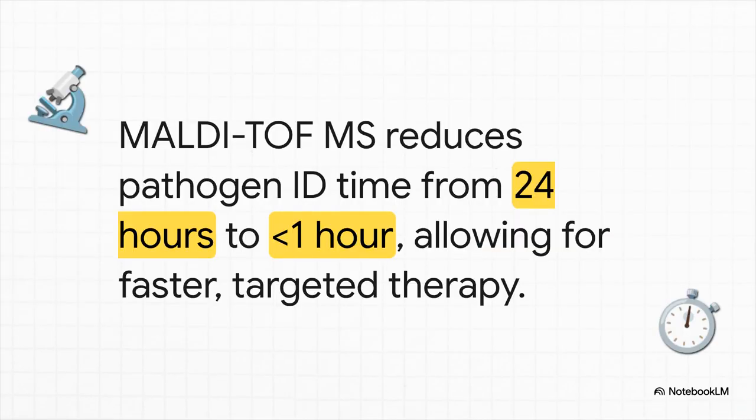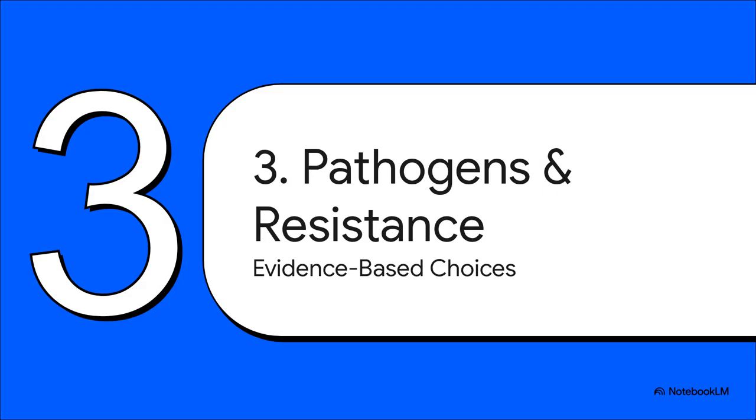And once that sample hits the lab, oh man, technology has been a complete game changer. This thing, MALDI-TOF mass spectrometry, it's like a high-speed fingerprint scanner for bacteria. What used to take a full 24 hours to identify a pathogen can now be done in less than an hour. That kind of speed is revolutionary. It means getting patients on the right antibiotic faster than ever before, which leads us perfectly into Section 3, Pathogens